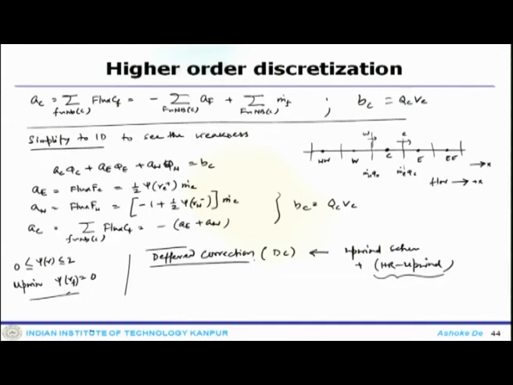This deferred correction procedure is quite simple to implement, because it can use face values calculated with the upwind scheme and with the HR scheme.